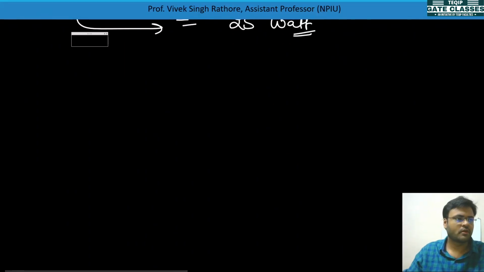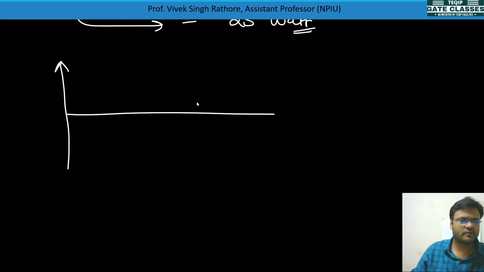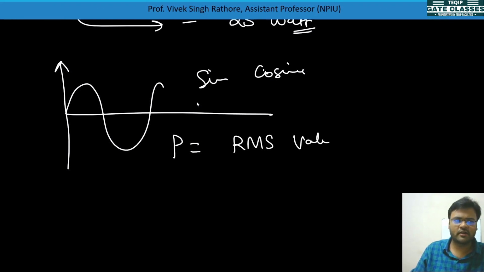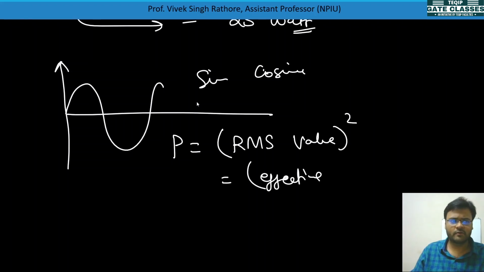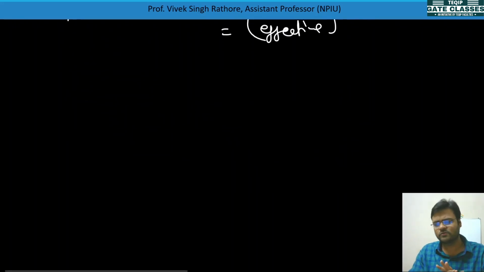Power can also be calculated from the mean square value. If a sinusoidal signal or a cosine signal, any such signal is there, you can calculate power directly. If you know the RMS value of that signal, you can square it. Or if you know the effective value, you can square that, or you can take the mean square value of f t. So power can be calculated for a sinusoidal signal like this also, no problem.